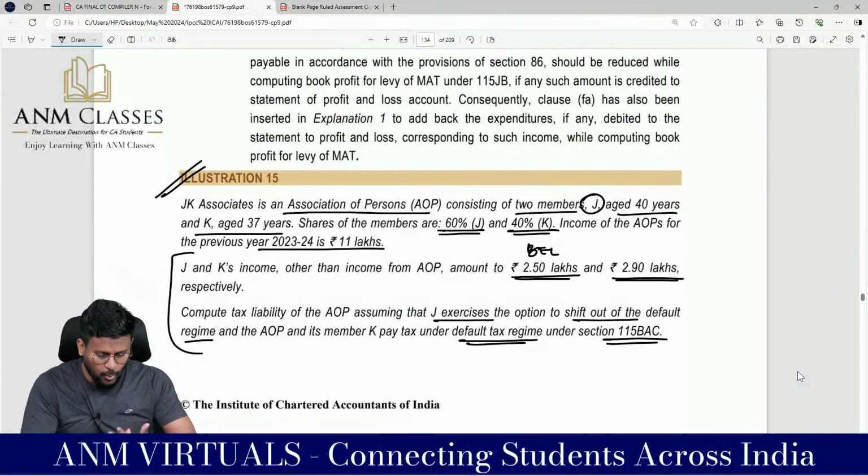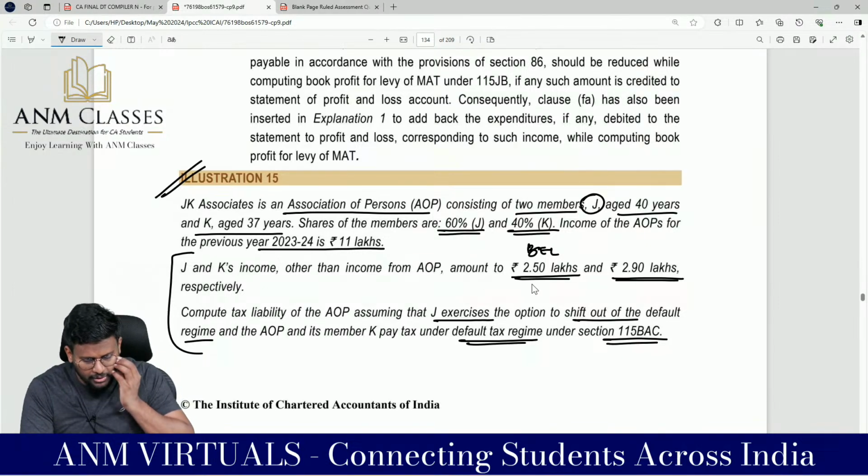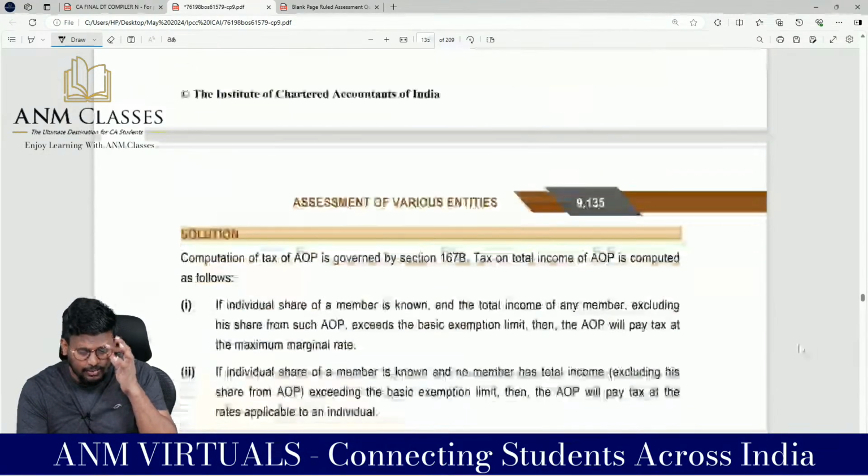There are two members in the AOP or BOI, J and K. Member shares are known and determinable. We have to check whether the AOP is a small AOP or a big AOP. Here, if the income of one of the members, without including the share from the AOP or BOI, exceeds the basic exemption limit, then such an AOP is a big AOP. For that, for member J, 2,50,000 rupees. J and K's income other than AOP amounts to 2,50,000. He is travelling through what route? Sir, normal tax, the optional tax regime. Under the optional tax regime, the basic exemption limit is 2,50,000. Whereas K is travelling through the default tax regime, where 3 lakh rupees is the basic exemption limit.